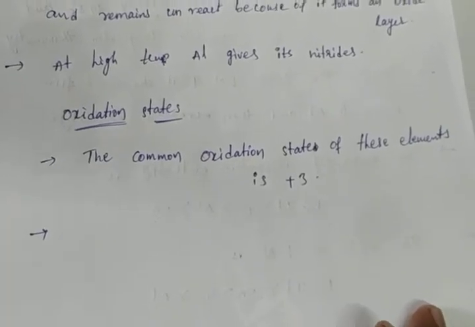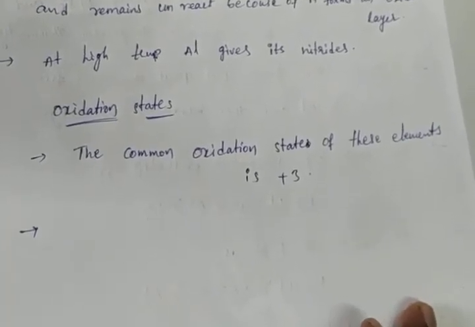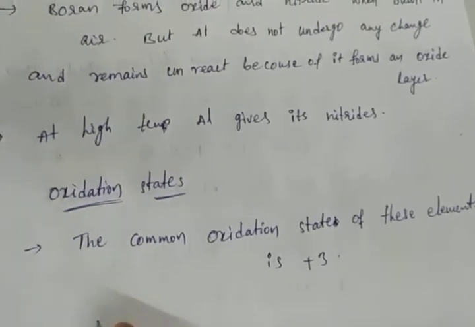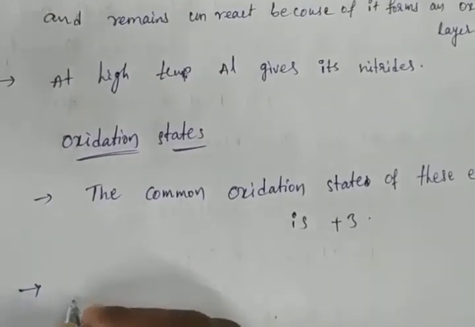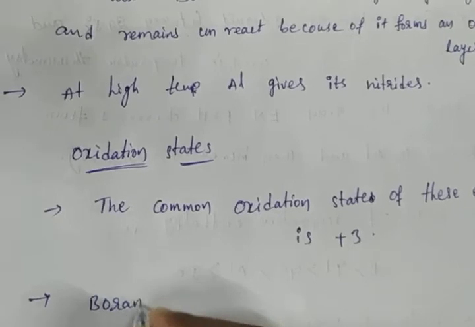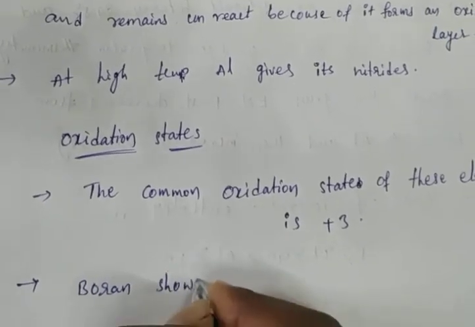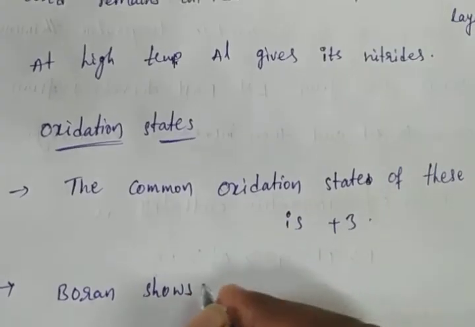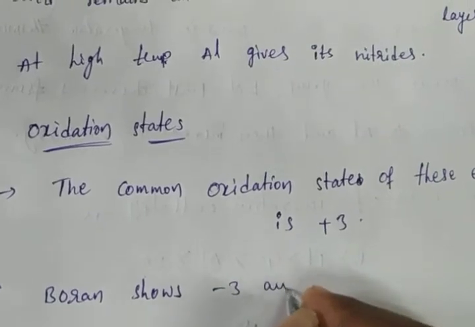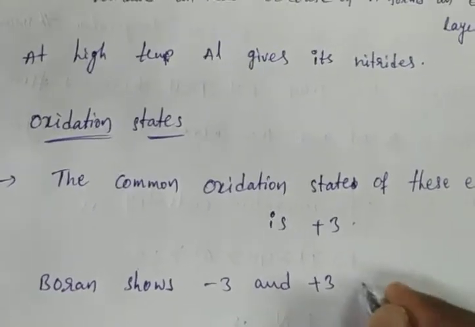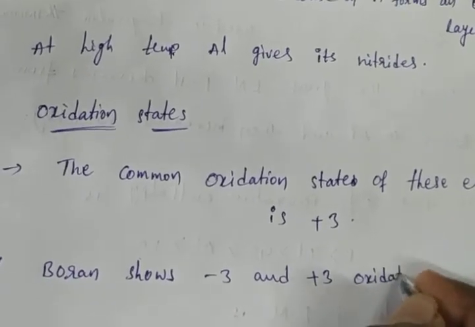Boron shows the -3 and +3 oxidation state. Here this point is very important. Boron shows the -3 and +3 oxidation state.